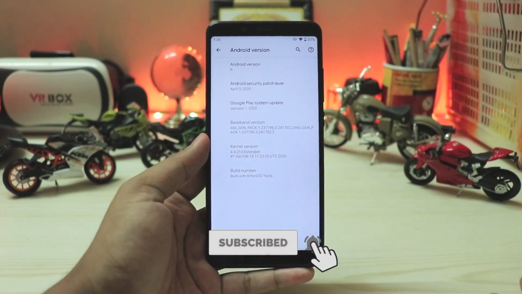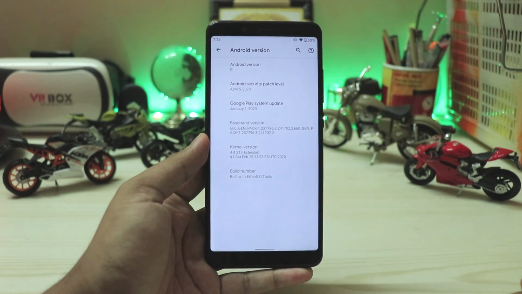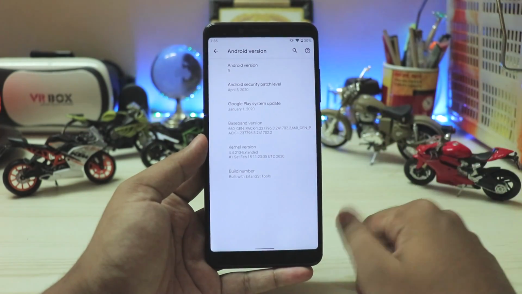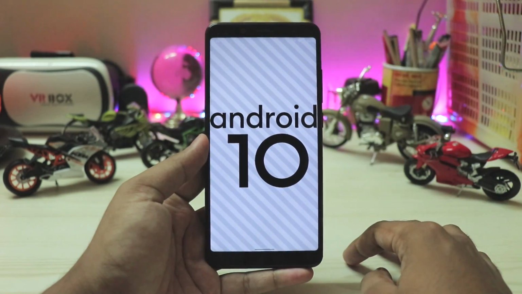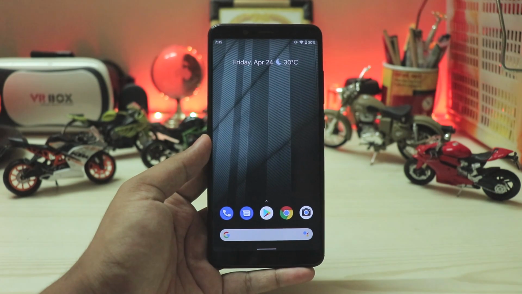But just coming back, going down to the about phone section, you have Android version R, security patch April 5. Yep, it's 25th of April and we still don't have a May patch. That's pretty weird, but that would be also coming soon. You have Play System update January 1 as before, and the Easter egg is still yet to be updated. It's still Android 10.